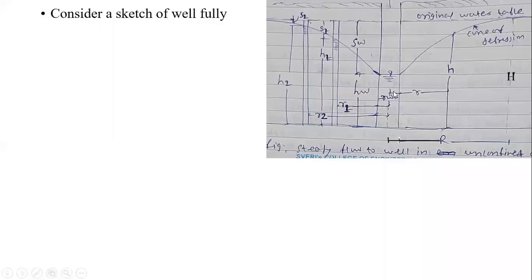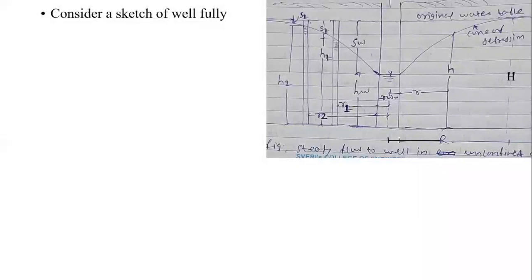Then at some time t, or at a certain point over the cone of depression at a radial distance a small r from the main well, we are assuming that its elevation is a small h. So small h means nothing but the water level at a certain time interval t from the main well at a radial distance r. So x distance is r and y distance is h here. These are the parameters we can say. Okay, so now we start the derivation part with respect to whatever assumptions we had over here.